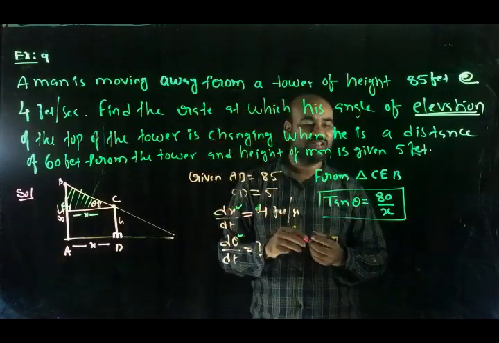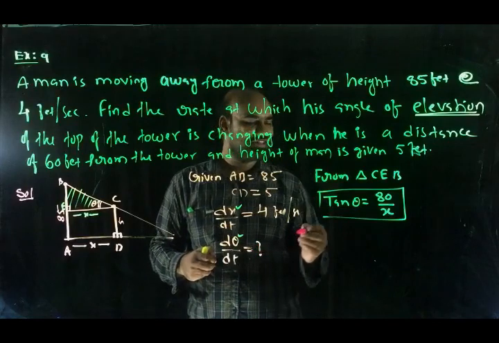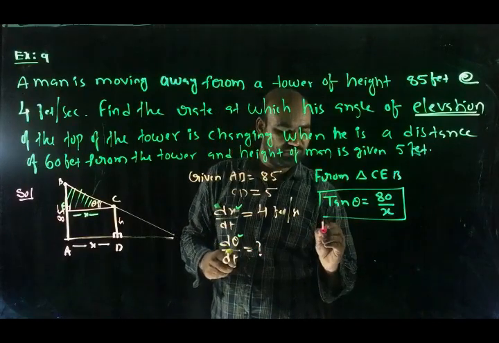To find d theta/dt, differentiate with respect to time.